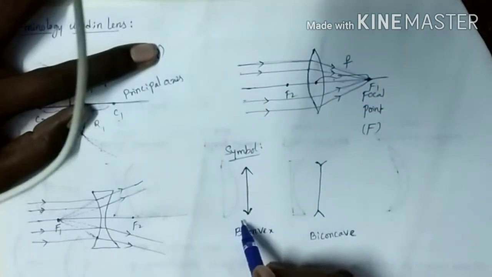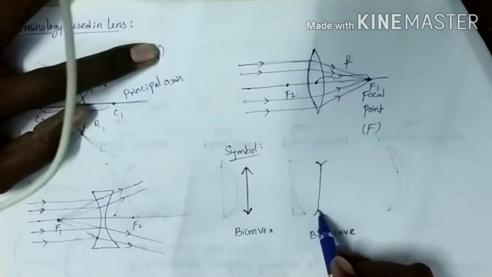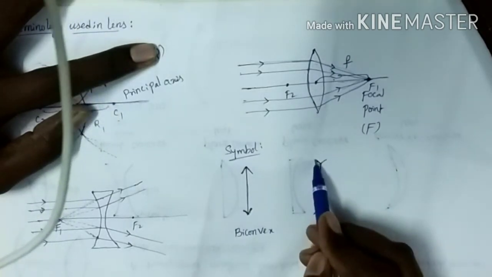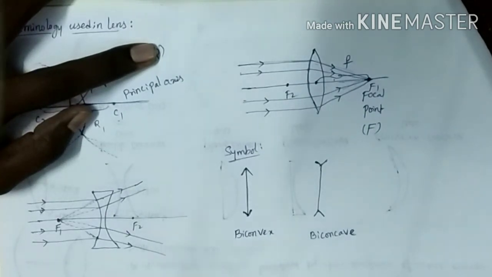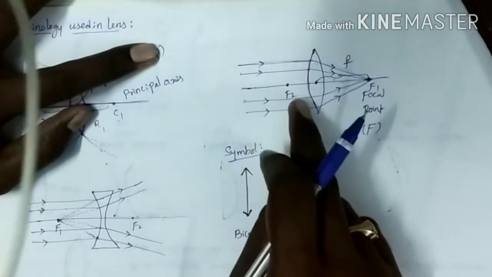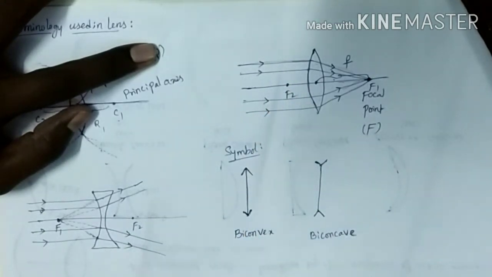That's why we are using the symbols here. This is the symbol for the biconcave lens. I will show the diagram by using this symbol.